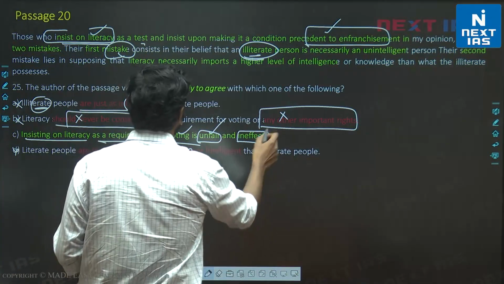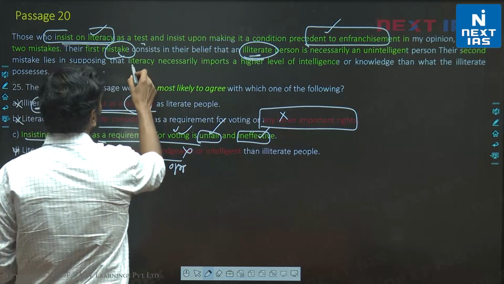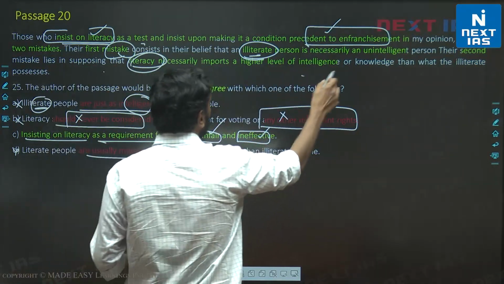The second problem is they suppose that literacy will lead to intelligence.